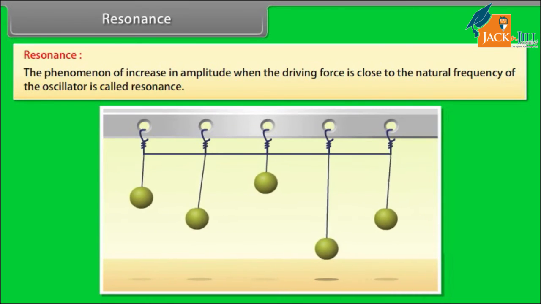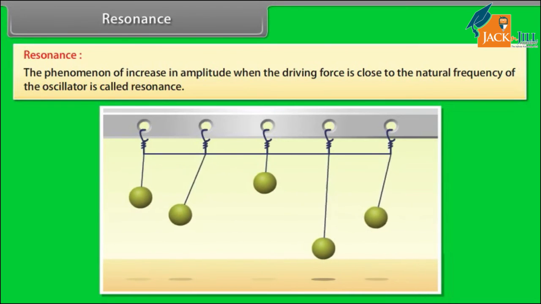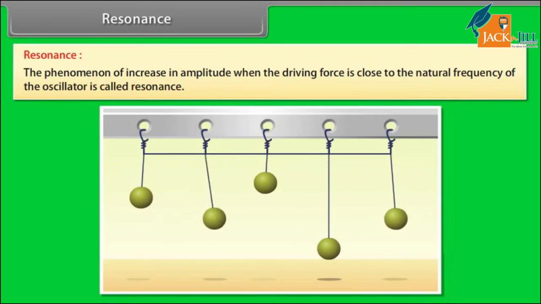The energy from this pendulum gets transferred to the other pendulums through the connecting rope and they start oscillating. The driving force is provided through the connecting rope. The frequency of this force is the frequency with which pendulum 1 oscillates. The responses of pendulums 2, 3 and 5 are: they first start oscillating with their natural frequencies of oscillation and different amplitudes, but this motion is gradually damped and not sustained.